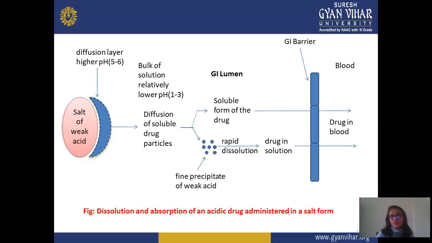Diffusion layer with pH 5 to 6. The drug diffuses from the particle and is converted into a different particle. After converting, it reaches the barrier by crossing the GI lumen, and the soluble form of the drug easily permeates and reaches the blood. Rapid dissolution takes place in the case of fine particles or in the case of a weak acid.